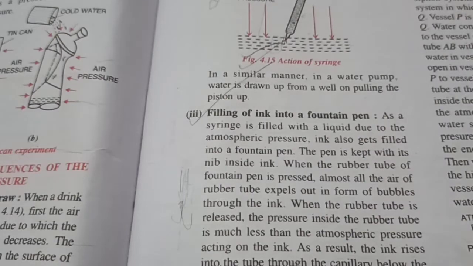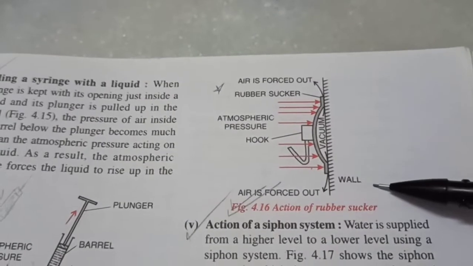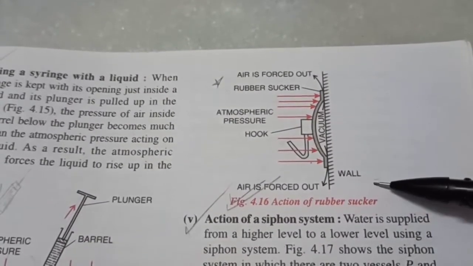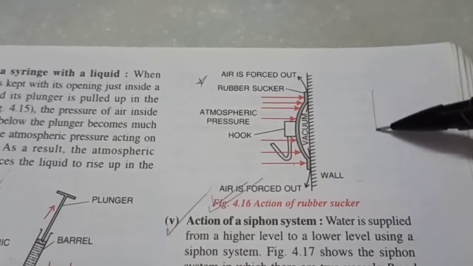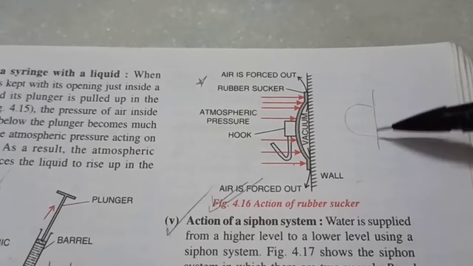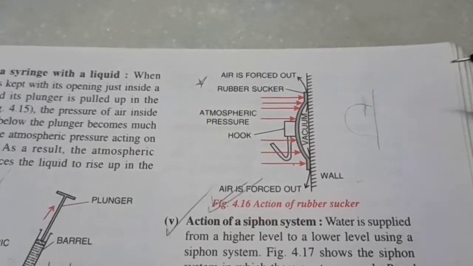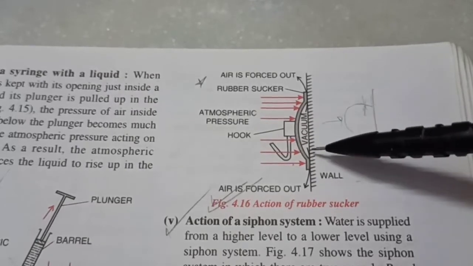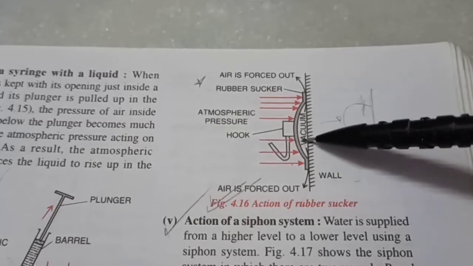Next, action of rubber suckers. You may have seen such rubber suckers which can be stuck on flat surfaces like on tiles and marbles or even on a mirror. How does it work? Well, initially the rubber sucker was something like this. There was air inside and there was air outside. They balanced each other. But when you press it against this wall, all the air is forced out. So there's nothing left in between.